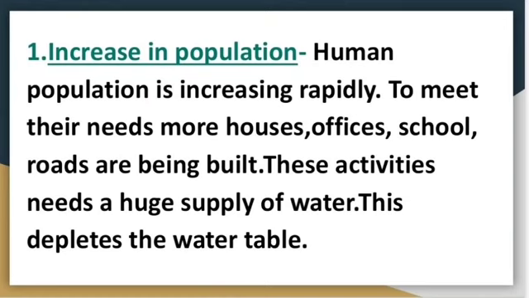And these activities need a huge, means large supply of water. It means this depletes the water table because they need more water. That's why more water is drawn from the ground and depletes the water table.